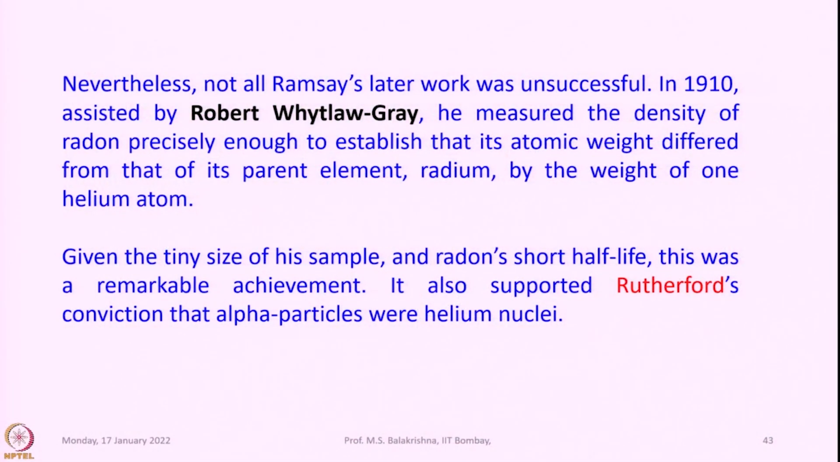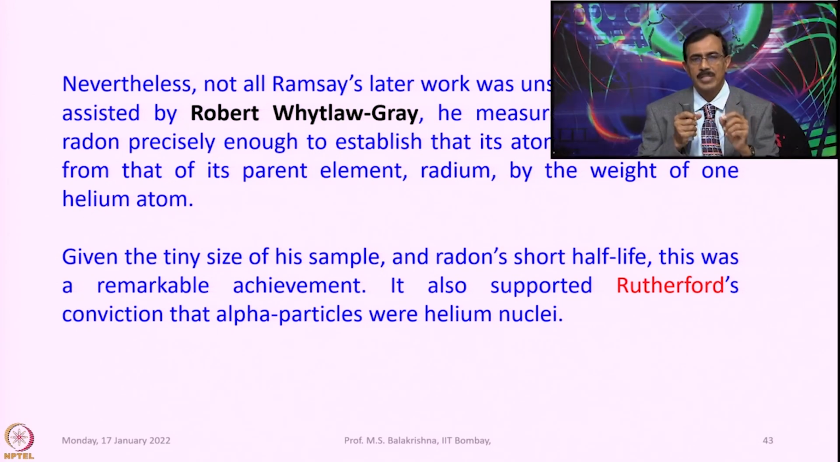However, Ramsay's later work was unsuccessful. In 1910, assisted by Robert Whitelaw Gray, he measured the density of radon precisely enough to establish that its atomic weight differed from that of its parent element radium by the weight of one helium atom. So, given the tiny size of his sample and radon's short half life, this was a remarkable achievement. It also supported Rutherford's conviction that alpha particles were helium nuclei.